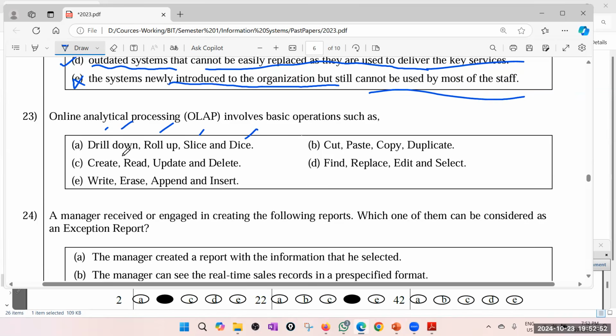Okay. Create, read, update, delete is not online analytical process. It is TPS. Write, erase, append, insert, no. Cut, paste, no. Find, replace, no. So remember, we can do these things. Drill down, roll up, slice. You look at a particular slice. So this is applicable for both online analytical processing and data mining. So definitely answer is A.